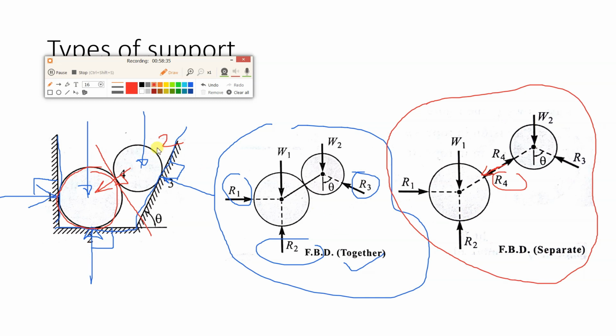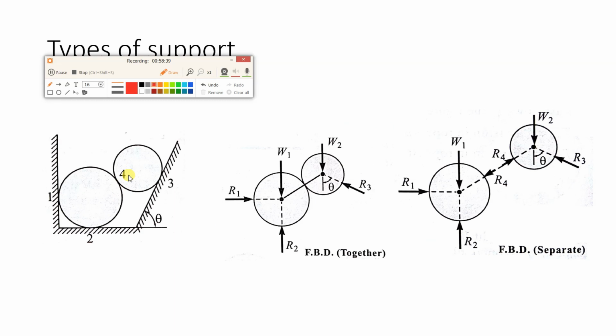I'll clear this. If you consider the second sphere's FBD, in that case what will happen? This is the tangent. Here we have the point of contact. So here there will be an arrow like this, and this will be perpendicular. What is the meaning of this? This sphere is trying to push sphere number 2 in this direction.